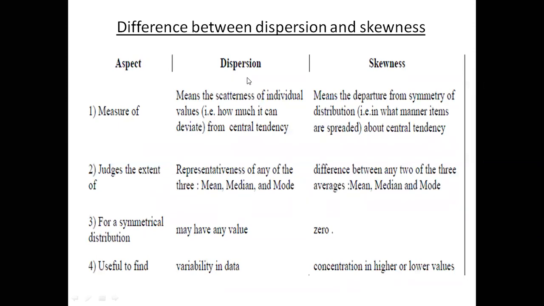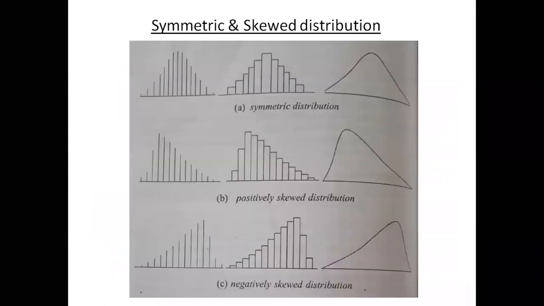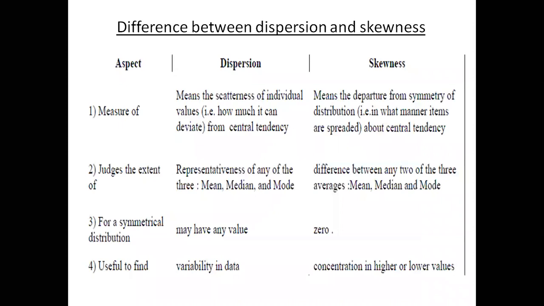For dispersion, that is QD, SD, or MD, it is basically used to find the variability of the data, whether the data concentration is high or low against the mean or the median. For example, if this distribution is concentrated, the concentration against the mean is more, but this one is less because of the asymmetric pattern like this.